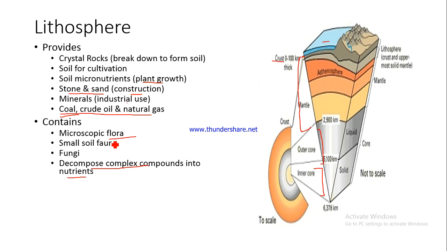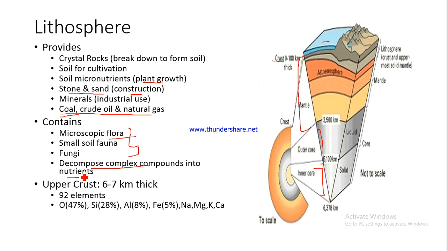So this is how these organisms which are available in the lithosphere or in the soil decompose the complex compounds. Like I have taken up the example of the dung cakes, the cow dung manure that you use, and they convert it into simple elements which then provide nutrition to the soil. So this is again a very, very important role, because unless soil is provided with nutrition, you cannot have natural vegetation, because the vegetation requires some nutrition which it extracts from the soil only. So you understand that this is a very important function played by these organisms.